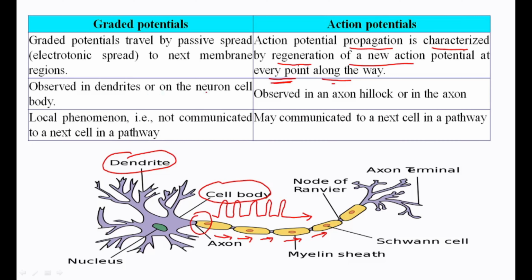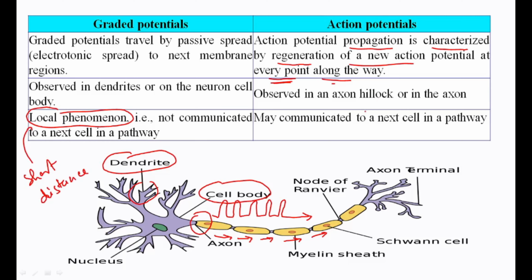Graded potentials are observed in the dendrites or the cell body of the neuron, as already discussed, and action potentials are observed in the axon hillock or the axon. Now graded potential is a local phenomenon, not communicated to the next cell in the pathway. That means it will be generated here, and it will not send this signal to other neurons. It is a local phenomenon, a short distance signal.